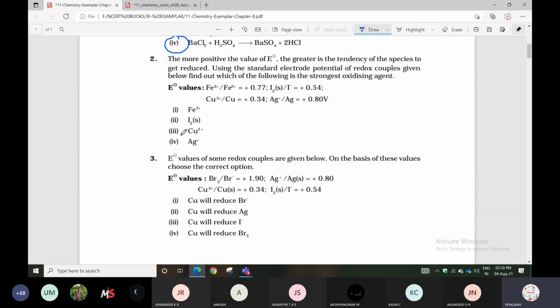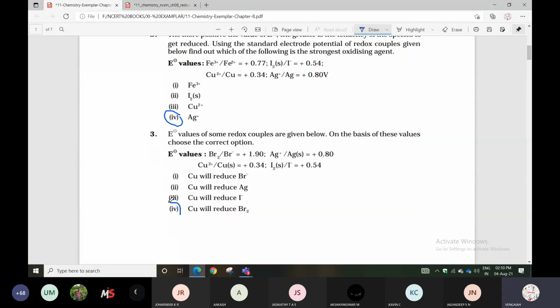First question is the fourth option. Second question also the fourth option. Even the third question also the fourth option. E naught values of some reduction couples are given.